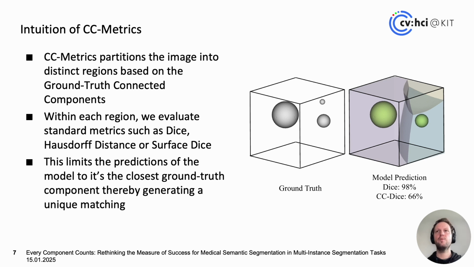For CC metrics, we partition the image into distinct regions based on the ground truth connected components. For example, here we have 3 connected components, which means that we will partition the image into 3 distinct spaces and map each point in space to its closest ground truth component. To evaluate the models using the CC evaluation protocol, we only consider the predictions that fall within each region and map them to the ground truth component. This limits the predictions of the models to their closest ground truth components, thereby also guaranteeing a unique matching.